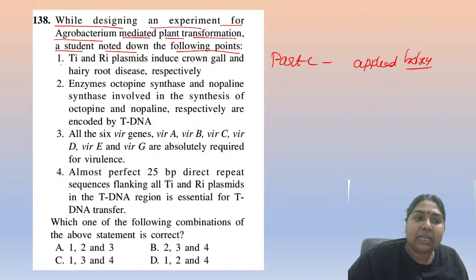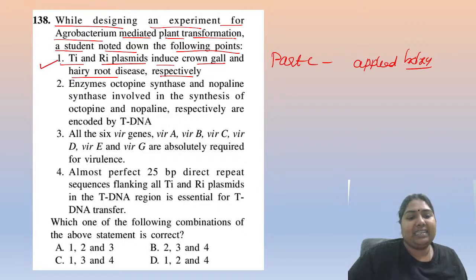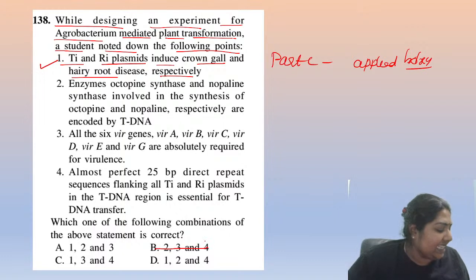Okay, so Ti plasmids and Ri plasmids induce crown gall and hairy root respectively. Correct or not? Yes, absolutely correct. So the options which do not have one must be incorrect. Immediately you can eliminate it. Yeah, Shubham, fantastic. Yes, Anantara, Suhani, Priyanka. Yes, Donna, fantastic. Give it up, everybody. Yes, Praveen. Yes, Anantara, fantastic.